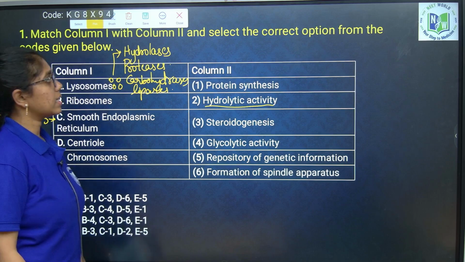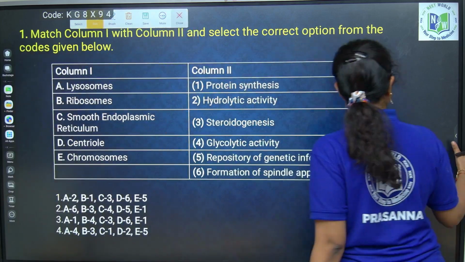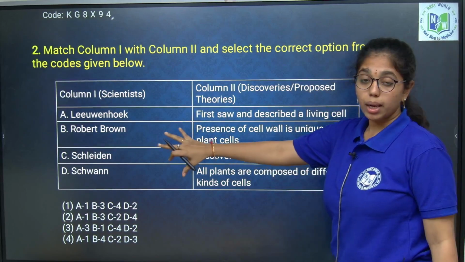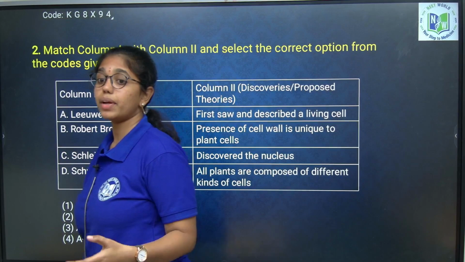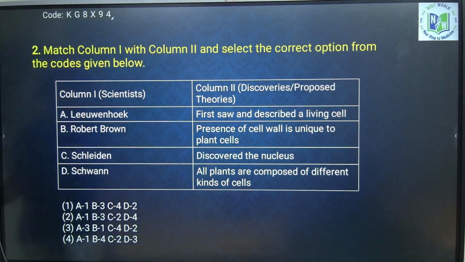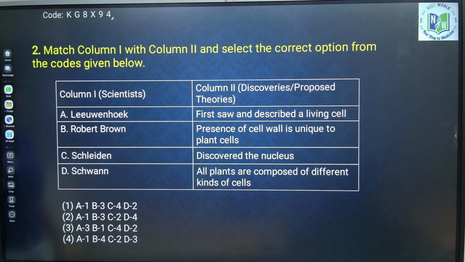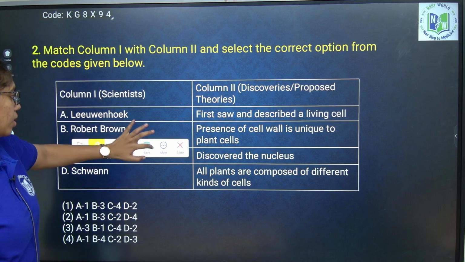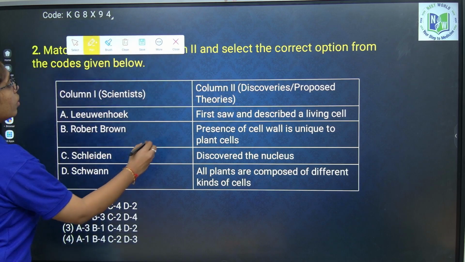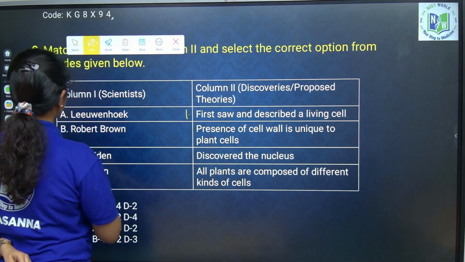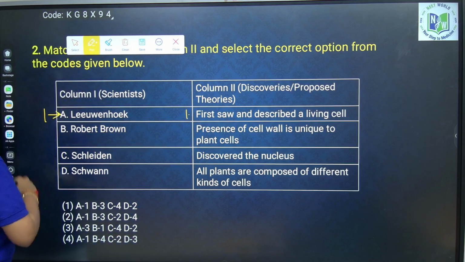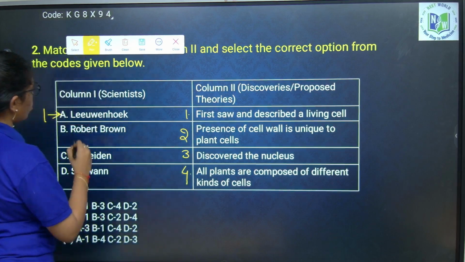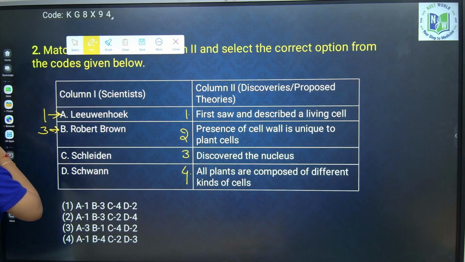Okay. Next question is 2, wherein column 1 the scientist names are given and in column 2 their discoveries are provided. Leeuwenhoek is the first scientist who discovered or saw the living cell. So, Leeuwenhoek option 1. Robert Brown is the person who discovered the nucleus. So, B is option 3.